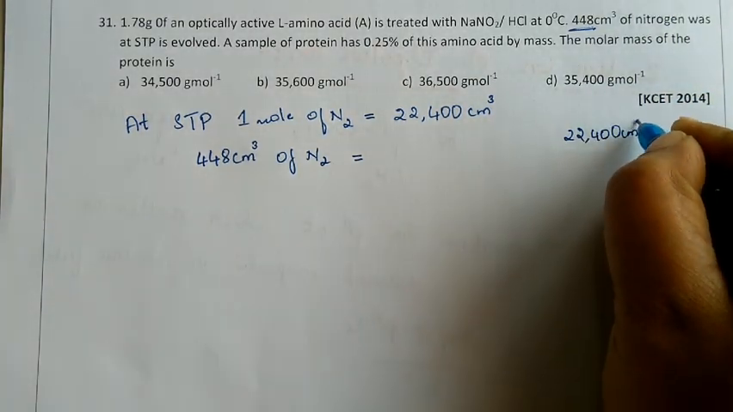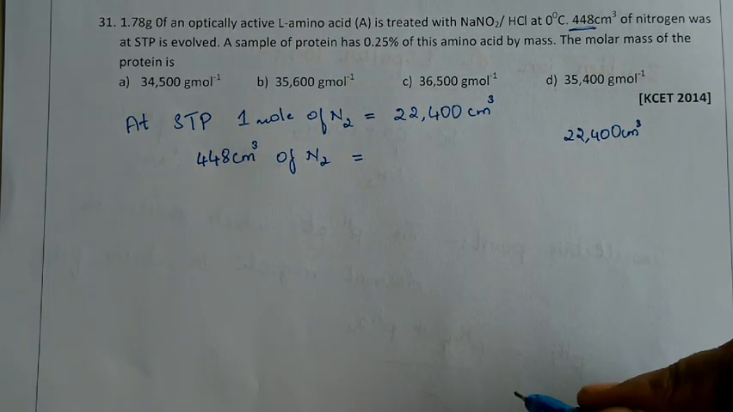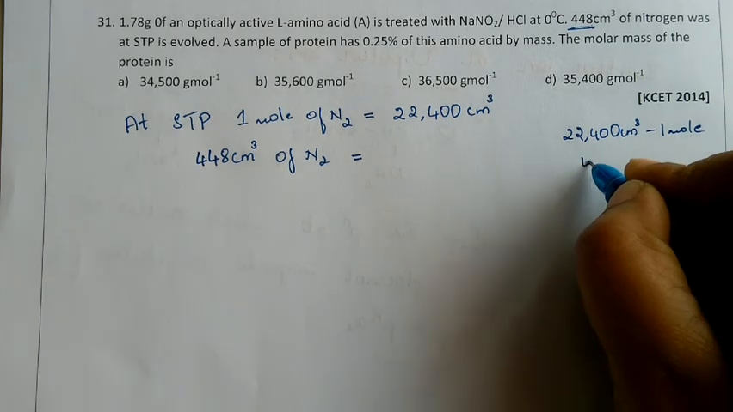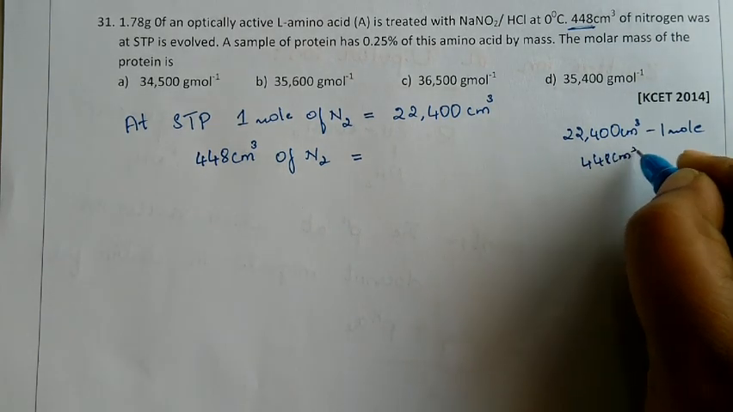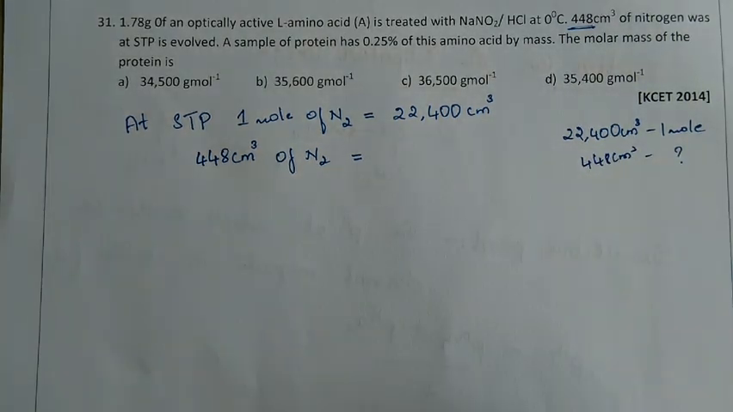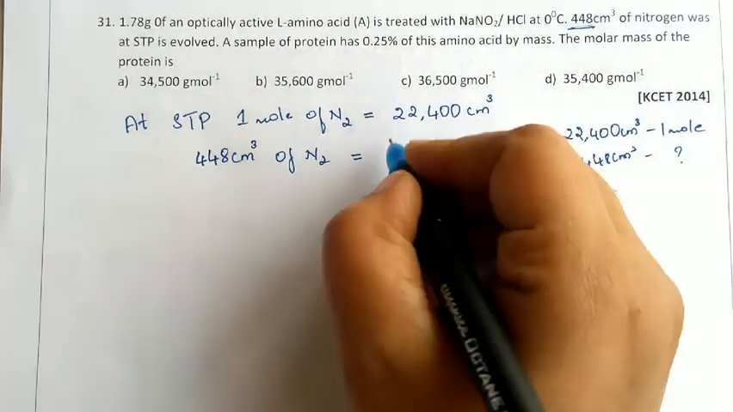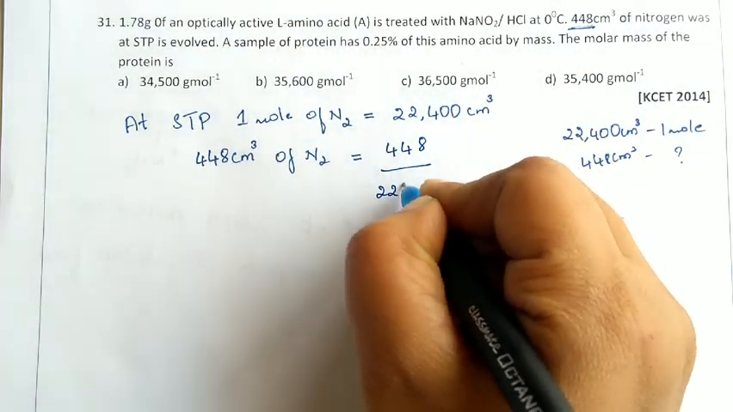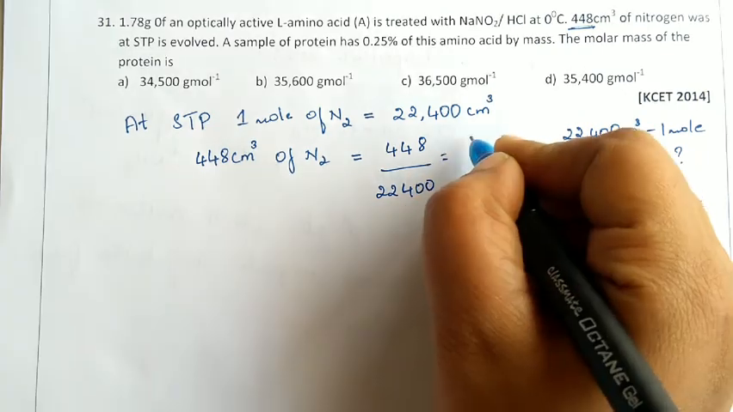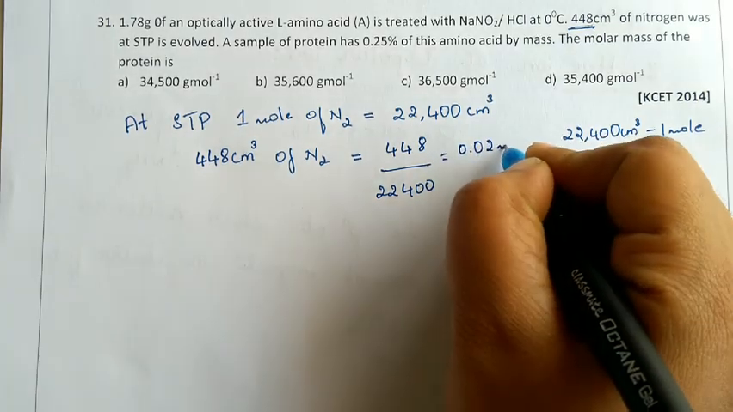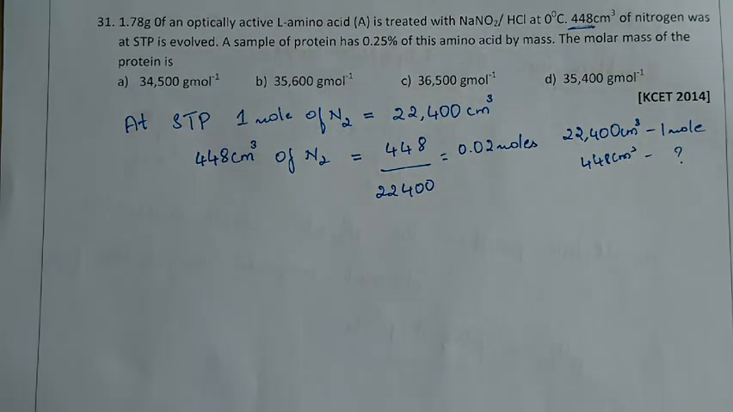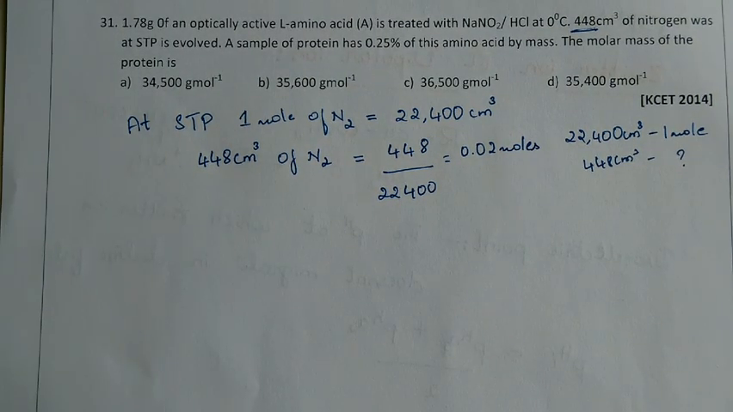22,400 centimeter cube means 1 mole. 448 centimeter cube means how many moles? Cross multiplication, that becomes 448 divided by 22,400, that is 0.02 mole. So that is how many moles of N2 there are. The same number of moles of amino acid will also be present.